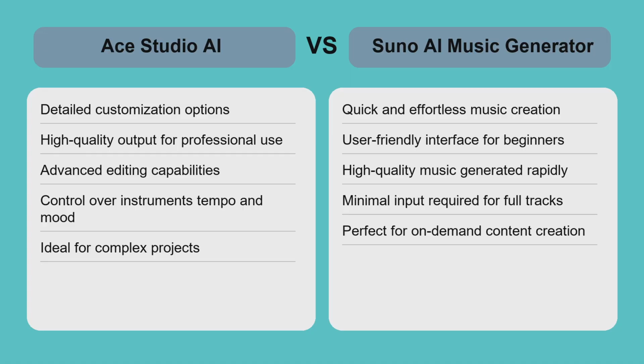If you need full control and are willing to invest time learning the platform, Ace Studio AI is the better fit. For fast, hassle-free music generation without technical complexity, Suno stands out. Both produce high-quality music, but the trade-off is between customization depth and ease of use.